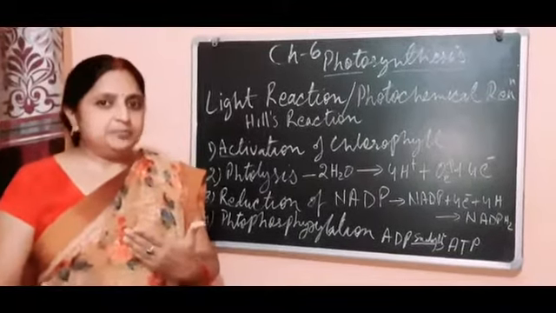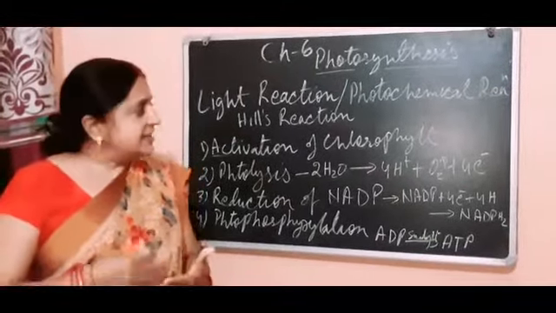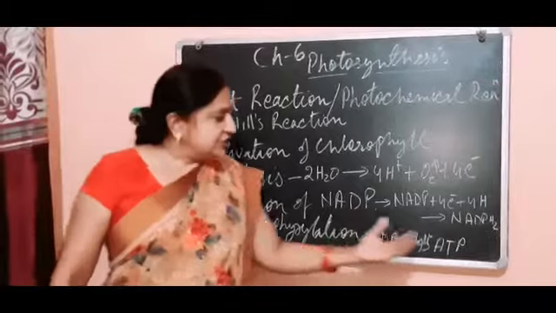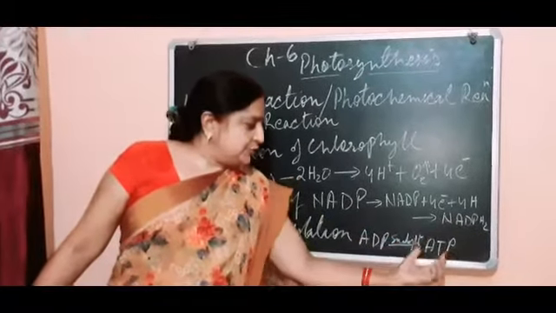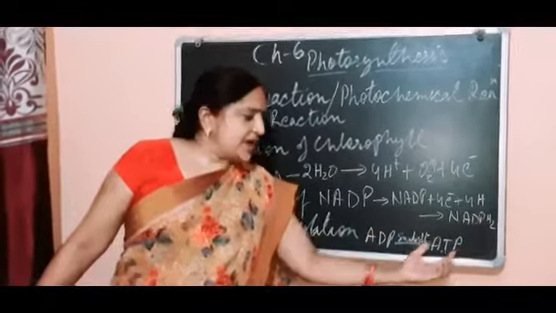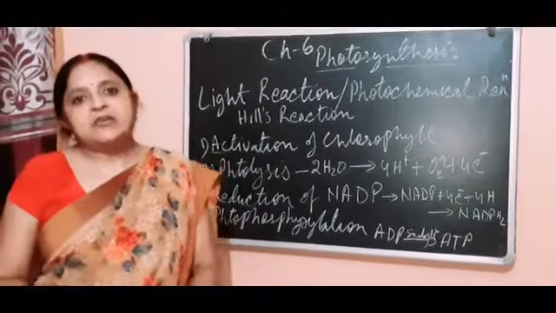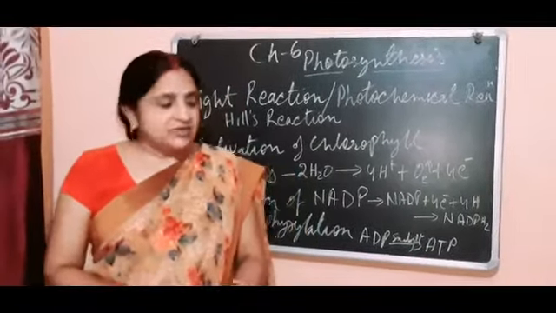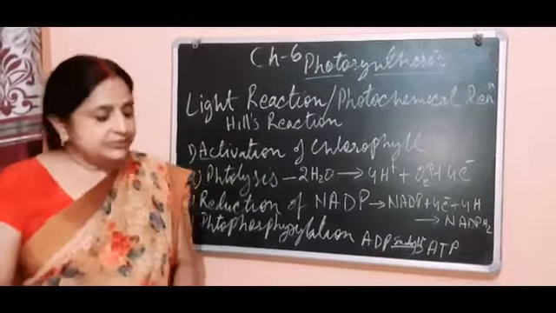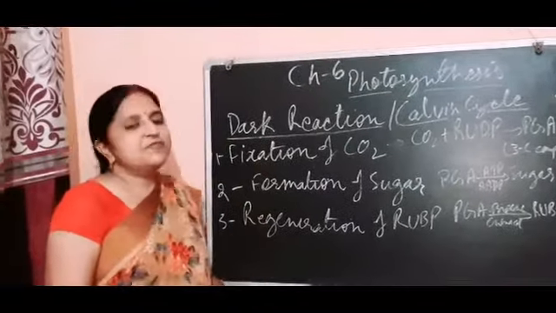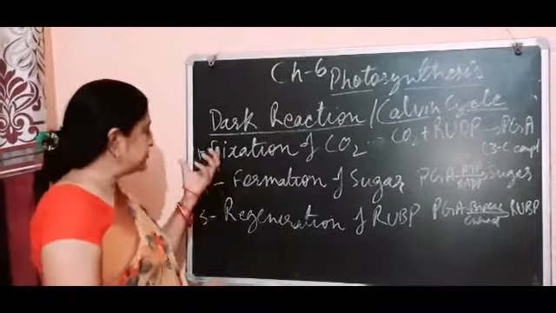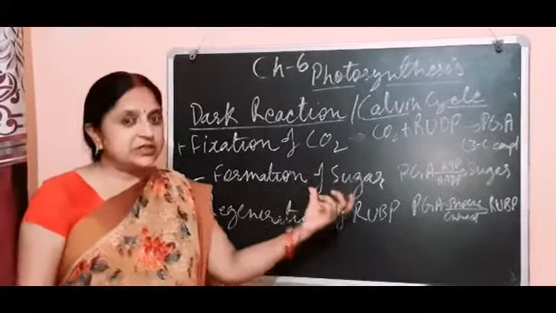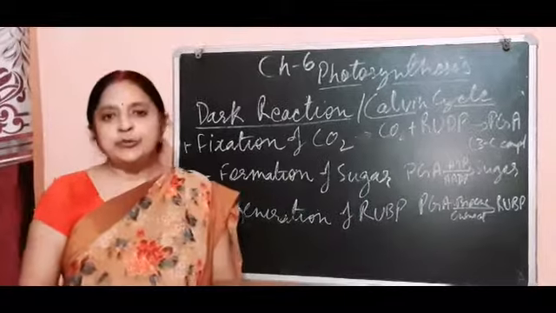Now the second step of photosynthesis is the dark reaction. Dark reaction is performed by these two agents, NADPH2 and ATP, so they are called assimilatory powers of the photosynthesis dark reaction. Now let me study about the dark reaction. The second step of photosynthesis is the dark reaction. It also involves 3 steps: first is the fixation of carbon dioxide, second is the formation of sugar, and third is the regeneration of RuBP.